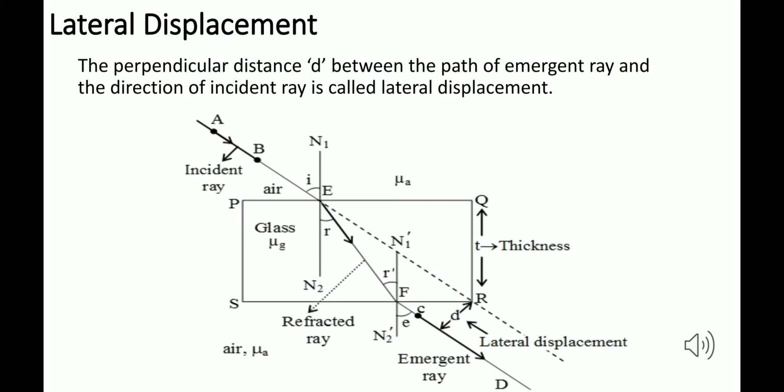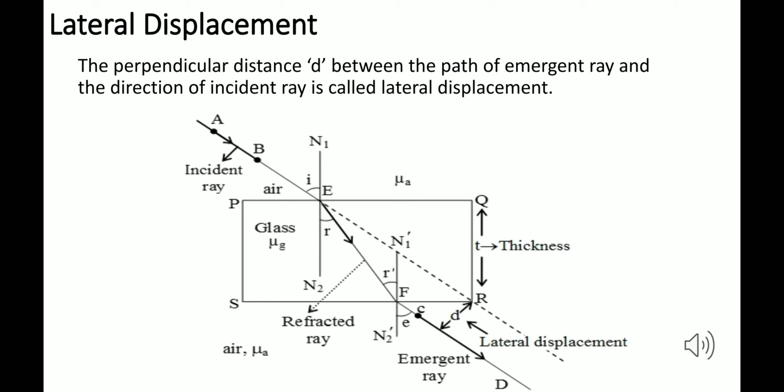Now we have already done lateral displacement. I had said about it in the third or the fourth slide. Now this was the experiment which had to be done in the lab. So now I again take up the definition here. The perpendicular distance d between the path of the emergent ray and the direction of the incident ray is called lateral displacement.